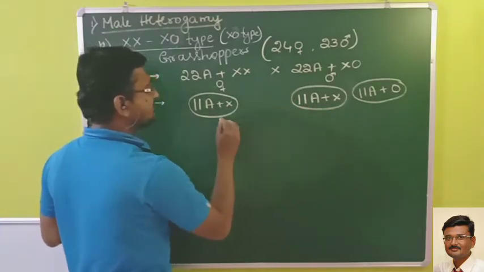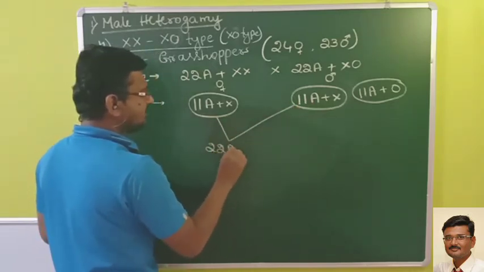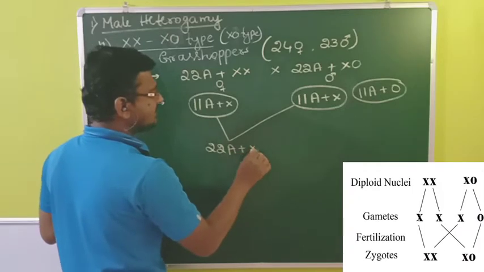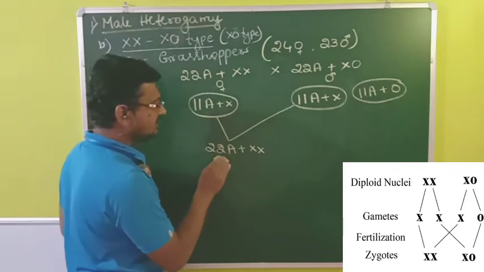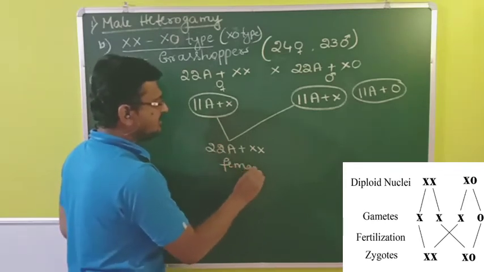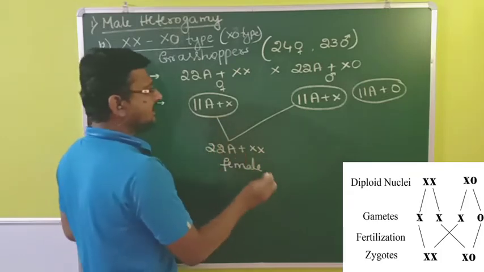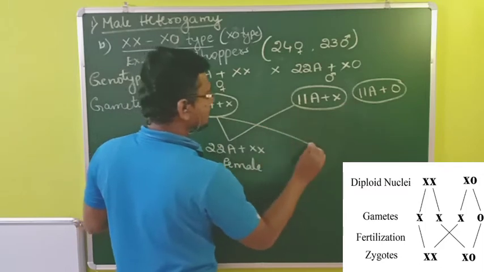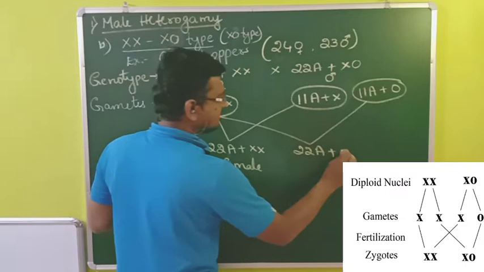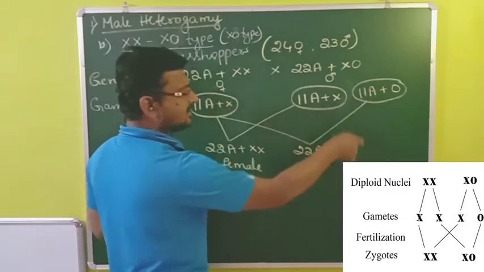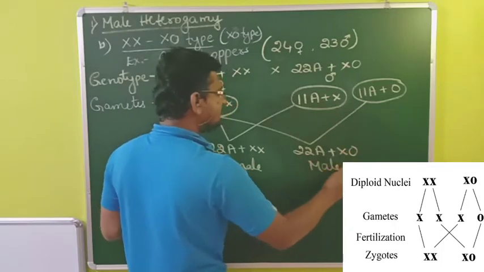So think that if the sperm carrying the sex chromosome fertilizes the ovum, then what you will get is 22A plus XX. So what is the sex of the progeny here? So it is female, because females will be having two sex chromosomes. Okay, and again if this sperm fertilizes the ovum, then what you will get is 22A plus this X. So another sex chromosome will not be there, hence I will write this one. So hence it will be the male.